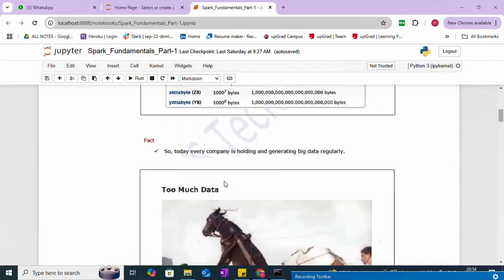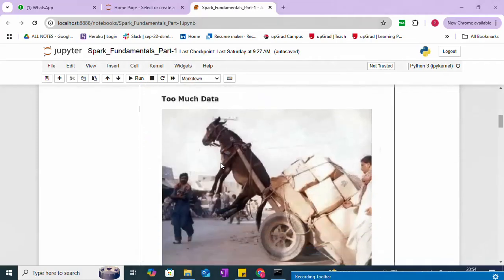In the diagram, you can see a horse. The horse carries goods. If I load too many goods, and the volume is too high, then this situation may arise. That is too much data, or big data, which a horse is unable to carry.